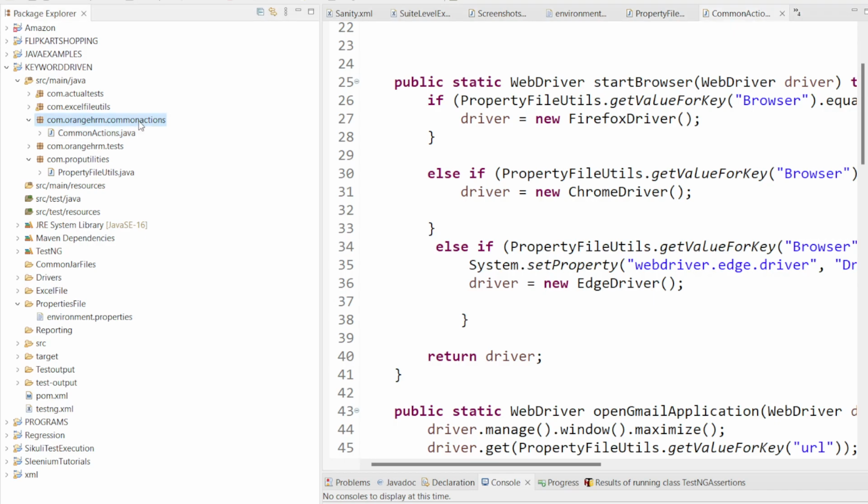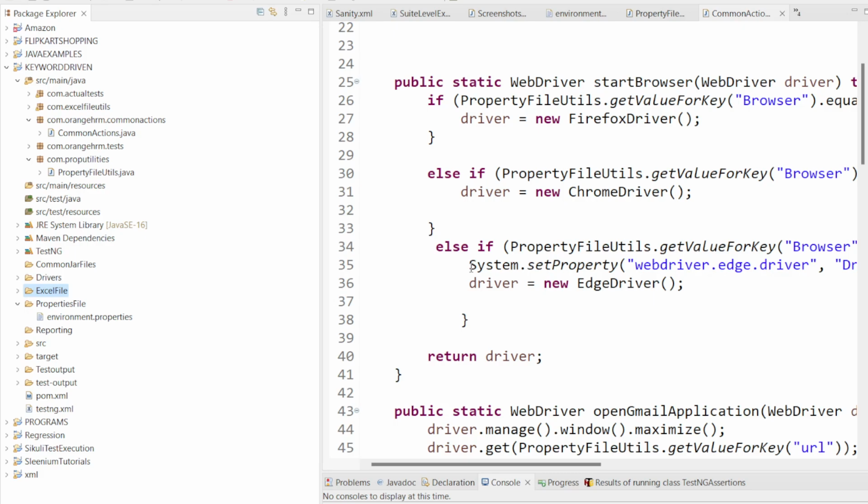Okay, so then what is our next folder here? Once that is done, there is one more folder that is called the excel file folder. So as of now we are done with the common actions class and the common actions package. Now I want to provide some input to my application, saying that I want to enter my login username and password, which I stored in Excel files.